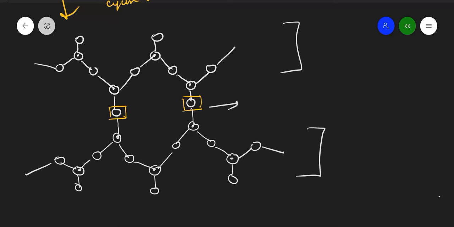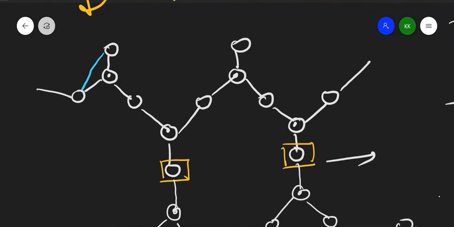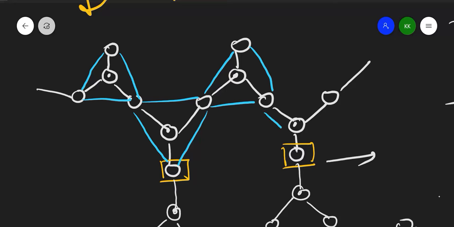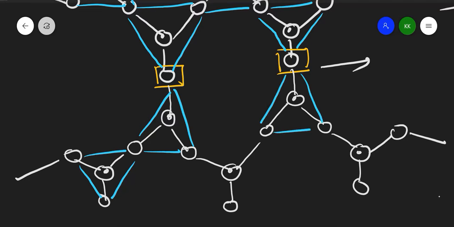So I have told you how to join it. Three oxygens should join like this. Now you should be able to draw all of it because I have explained it so many times. Nicely it happened.